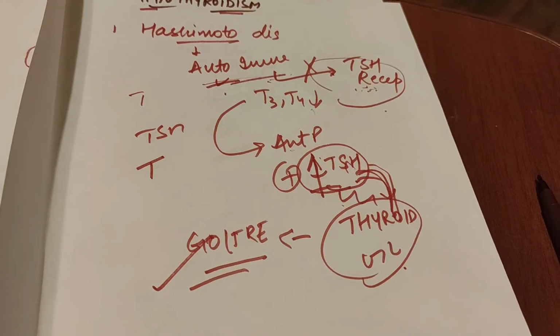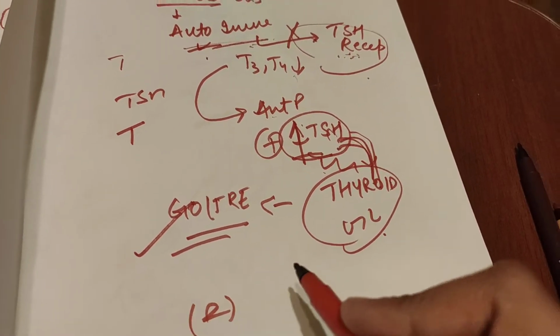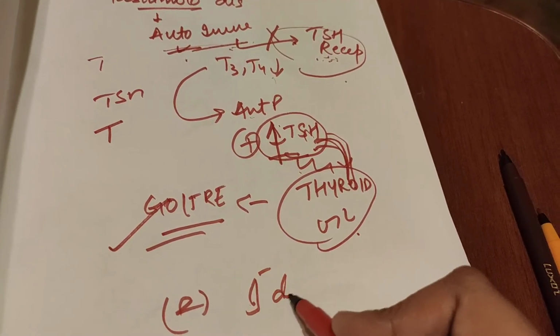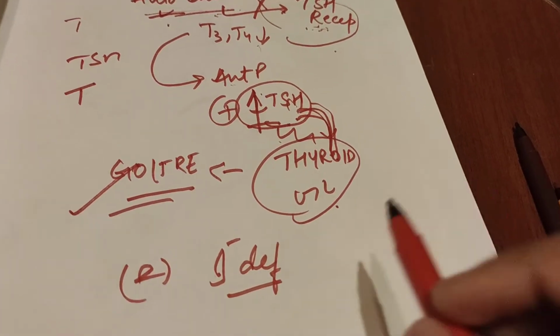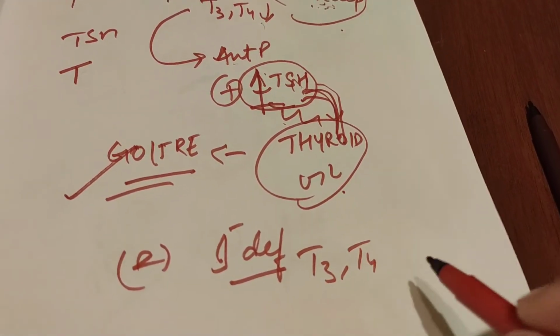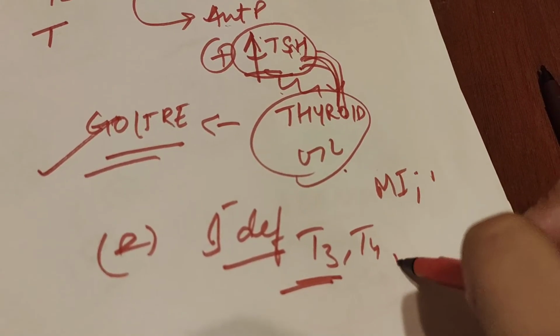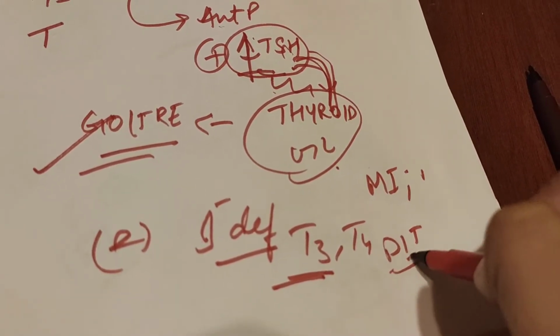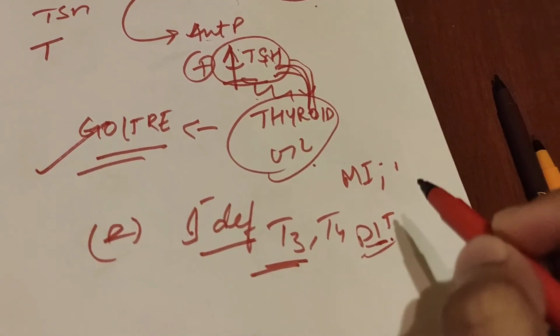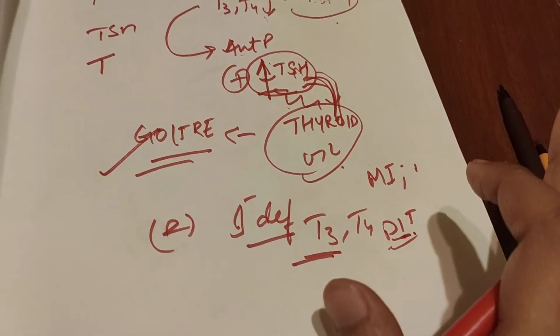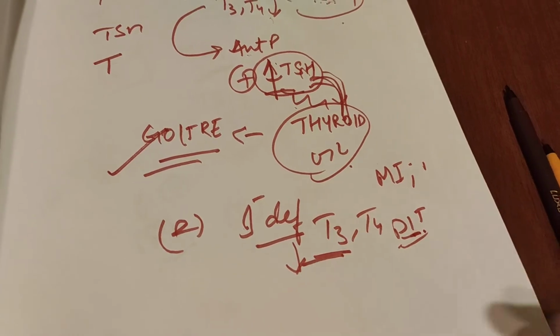Okay. The second cause is if iodine is deficient. If there is a deficiency of iodine, how will T3 and T4 be formed? Because it's triiodo, there are MIT units, DIT units which are formed, diiodotyrosine. So if iodine is not there, how will T3, T4 be formed? Then their concentration again will be less.